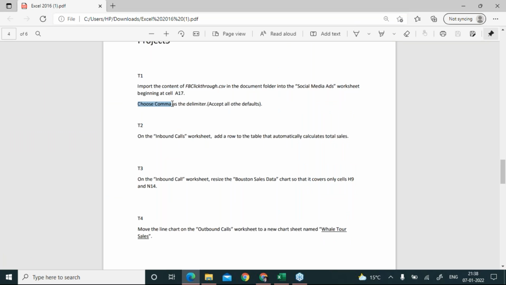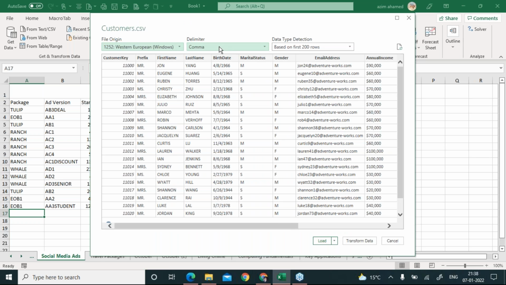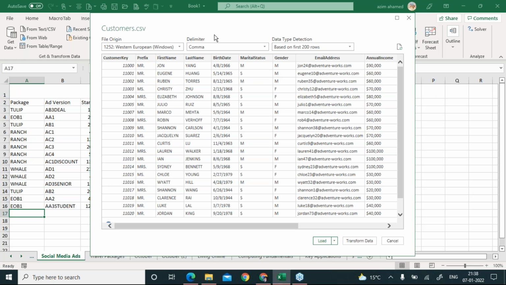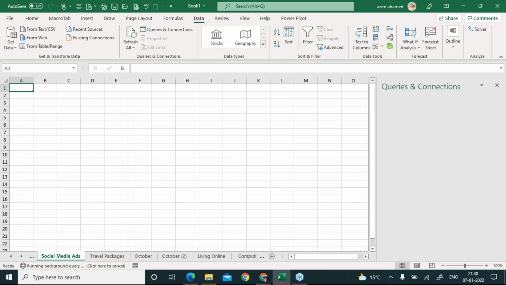Just read the question here. It says choose comma as a delimiter, right? So you can see that one is coming by default. The delimiter is comma. In your question, if it says a common delimiter will be semicolon or a space or tab or colon or any custom one, you can choose your correct delimiter here. Once you find that everything is correct in its place, you can simply click on this one. That's called the load option. When you click on this load, sit back, relax.